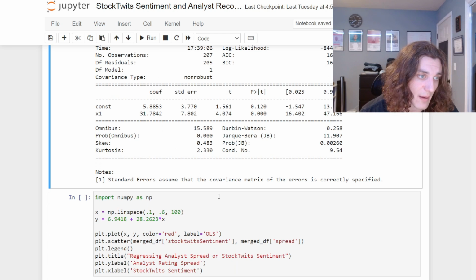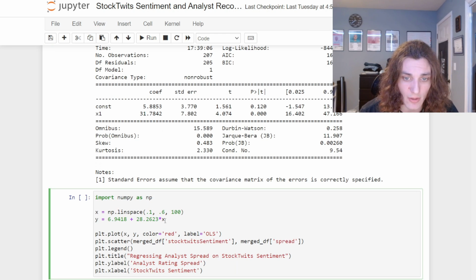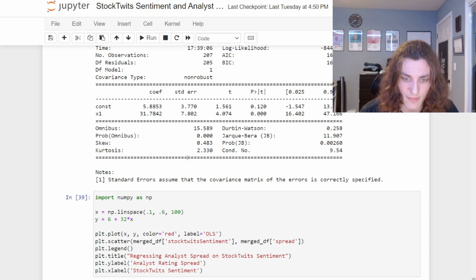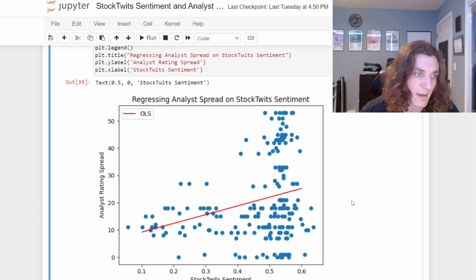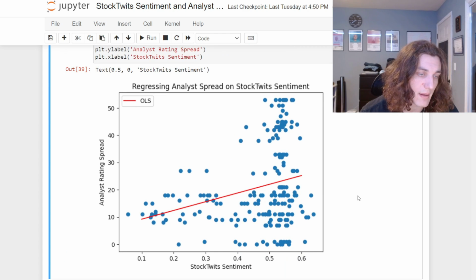And then right here, I'm going to go ahead and actually draw the line of best fit. So we'll take the coefficient on the social sentiment, which is about 32, and then the intercept is about 6. So I'll run that, and then I get my positive line through this data.